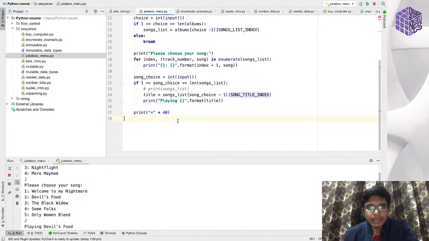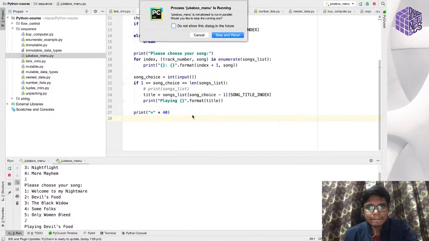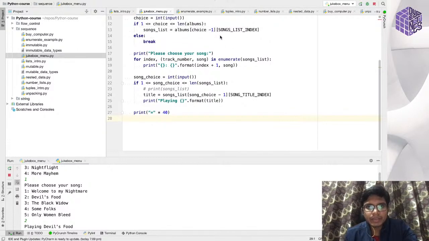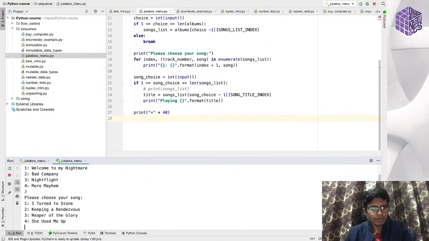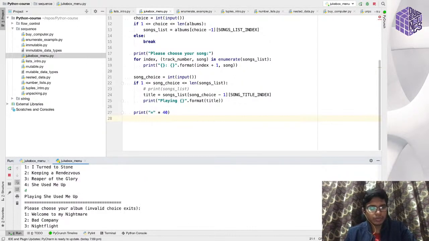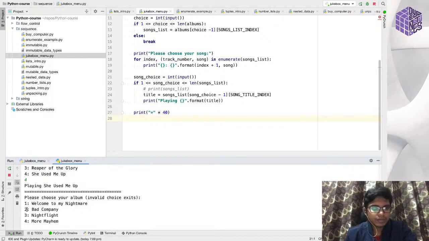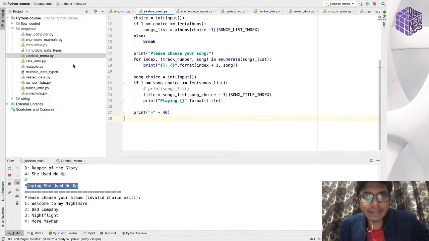Okay, so let me just run it again. Stop and rerun. 3, choose your song. 4, playing the fourth song. Okay, yeah. So that's about lists and tuples in Python.